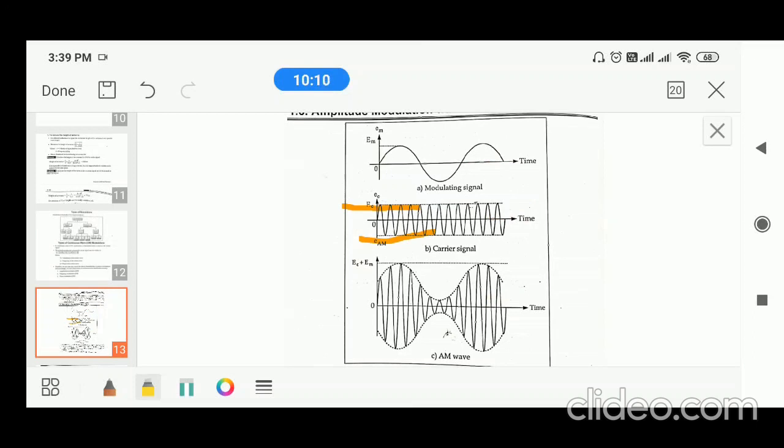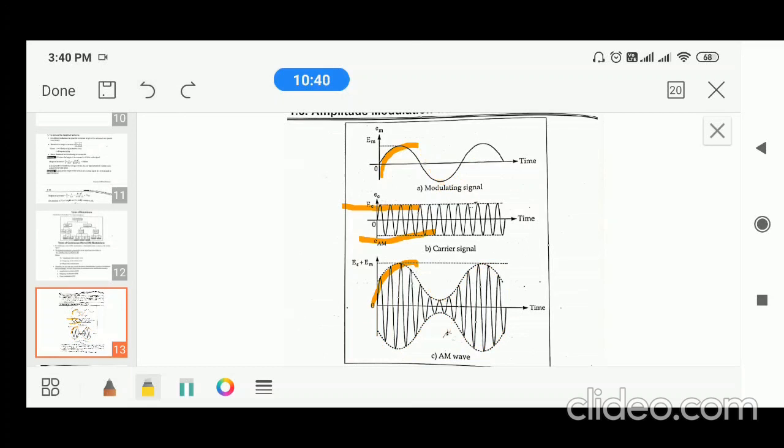If the message signal is positive or slowly increasing, the amplitude of the carrier is also increased. When it is decreasing, the amplitude of the carrier is also decreased, and when it is increasing negatively, it is also increased. In that way, the amplitude of the carrier is varied such that it produces an AM signal. In an AM signal, the message lies on the envelope of the signal.